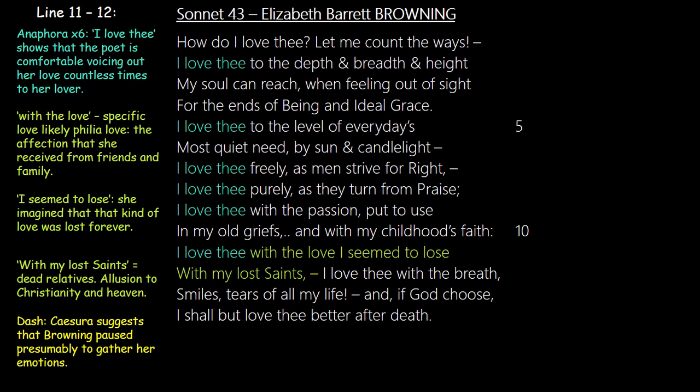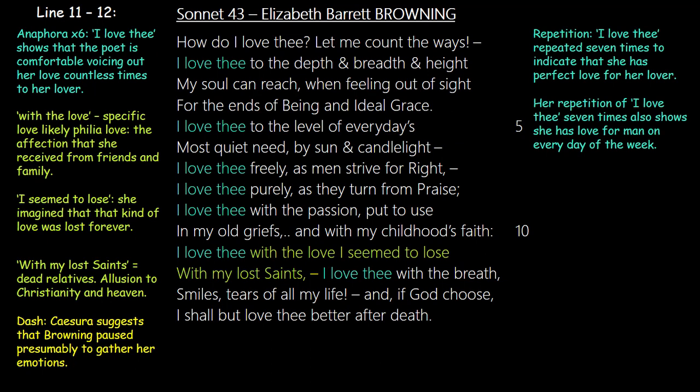And we also see a dash here more clearly as a caesura, and it suggests that Browning paused to gather emotions. I think that around this point, Browning became very emotional, because she's talking here about people who are presumably dead, or people she's no longer in contact with, my lost saints. And she pauses to gather herself and also to gather emotions.